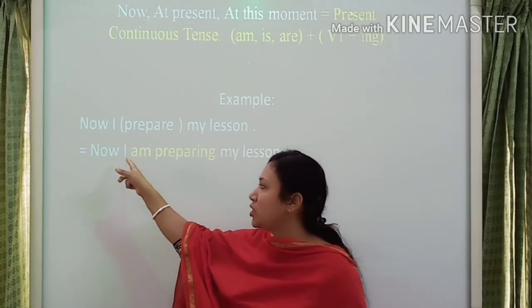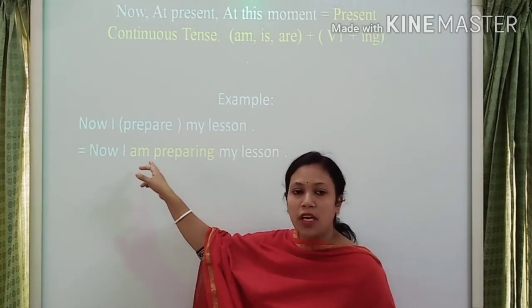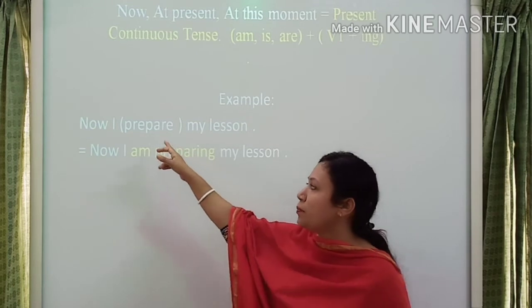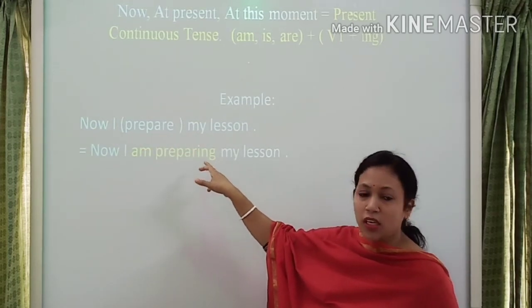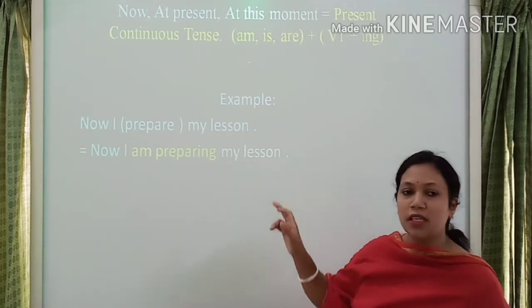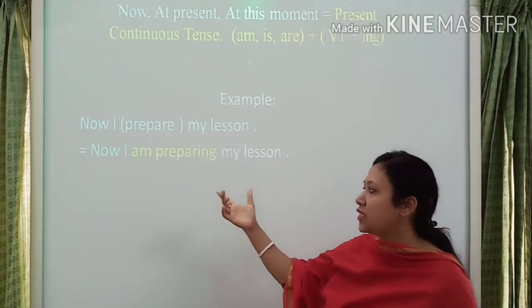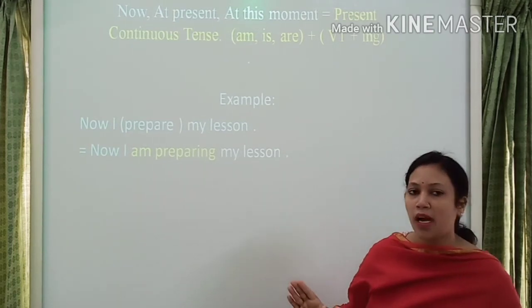Its subject is I, and I is the first person. That's why I choose the auxiliary verb am, and prepare is verb 1, and here I use ing. That's why it's preparing, and my lesson is the object. The full sentence is: now I am preparing my lesson.